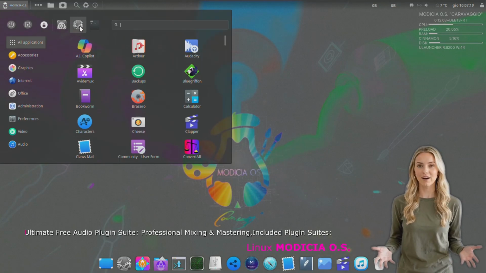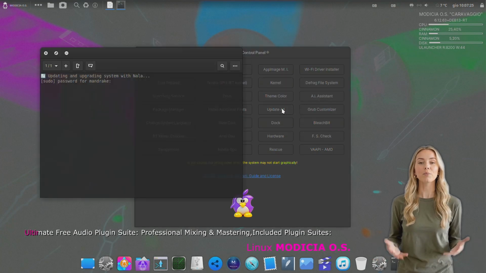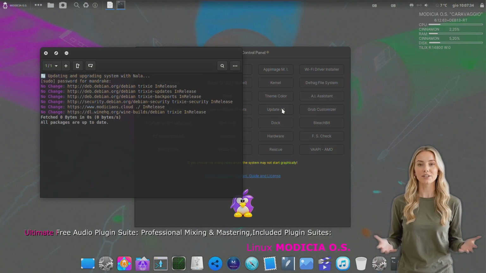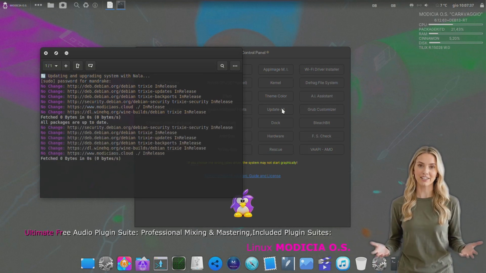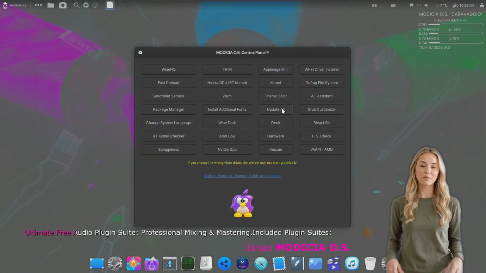Welcome to a new era of audio production on Modicia OS. Today, we are proud to introduce the Audio Pro Bundle, a high-level professional upgrade specifically engineered to transform Ardour and Audacity into world-class mixing and mastering workstations.